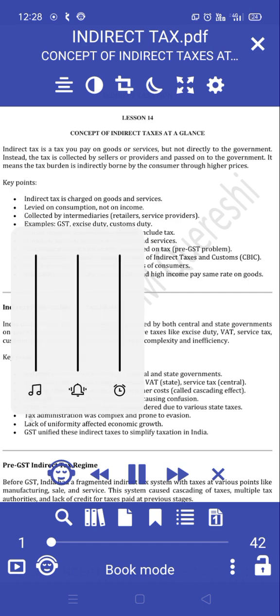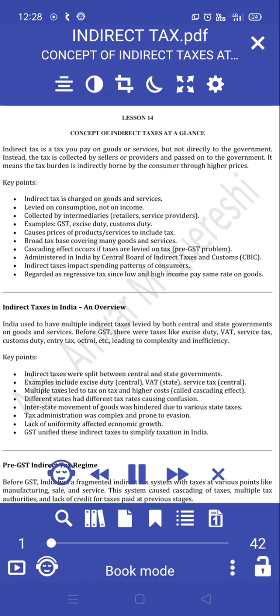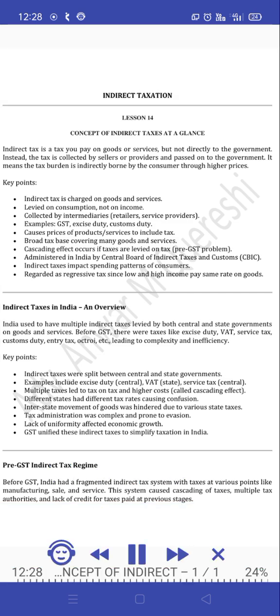Indirect taxation. Lesson 14. Concept of indirect taxes at a glance. Indirect tax is a tax you pay on goods or services, but not directly to the government. Instead, the tax is collected by sellers or providers and passed on to the government. It means the tax burden is indirectly borne by the consumer through higher prices.